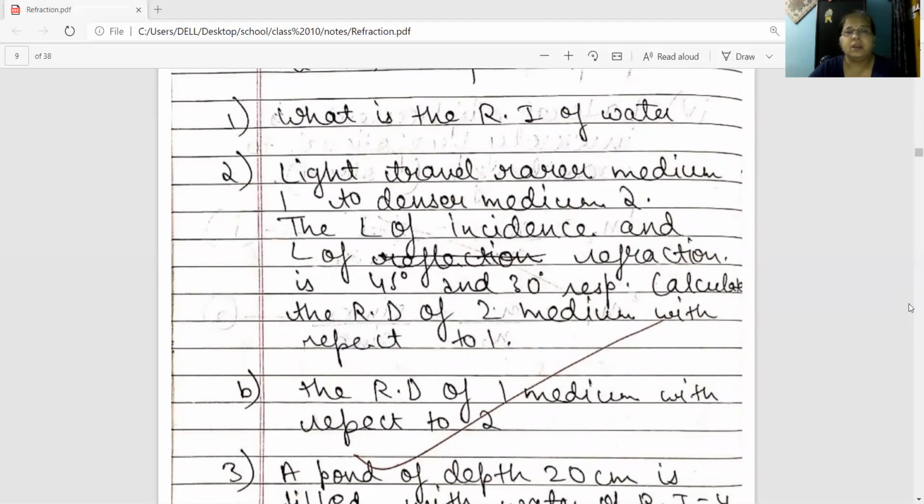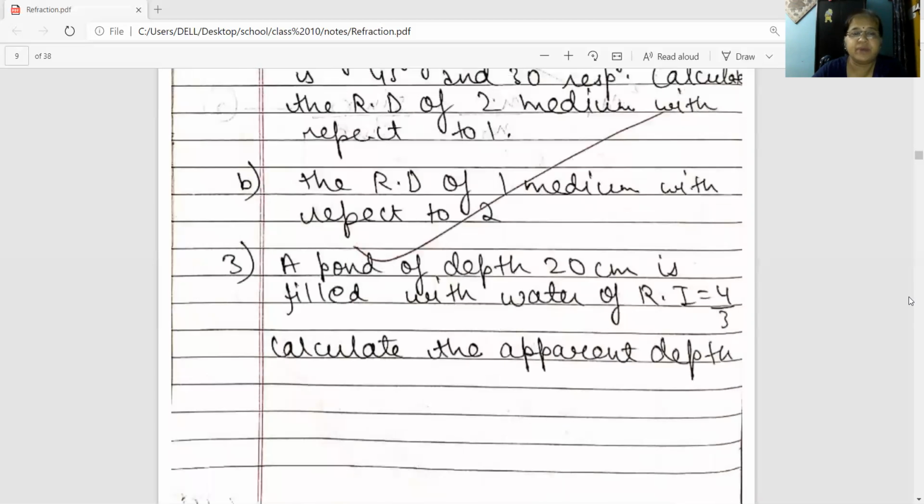Second question, light travels from medium 1 to a denser medium. Medium 1 is the rarer medium and medium 2 is denser. The angle of incidence and the angle of refraction are 45 degree and 30 degree respectively. Calculate the refractive index of the second medium with respect to the first medium. Here one more question is there, A and B. B is the refractive index of the first medium with respect to the second medium. You are also asked to find it out.